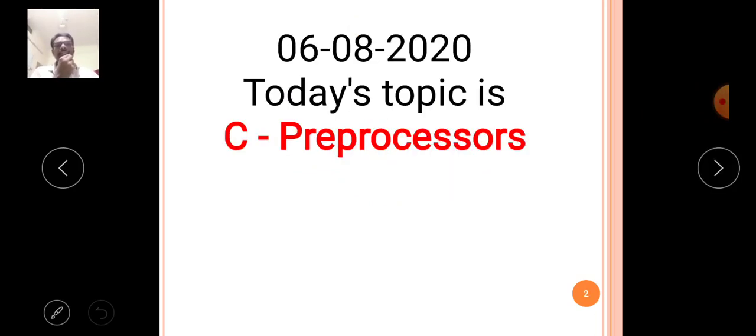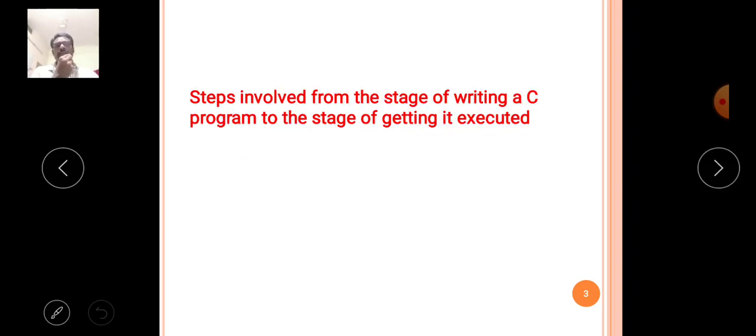Today's topic is C preprocessors. Today we will discuss the concept of preprocessors in the C language. Before discussing this topic, first of all, we have to discuss how a C program is executed by the compiler. That is very important. From the execution steps of the program, we will understand how the preprocessors work in the execution method.